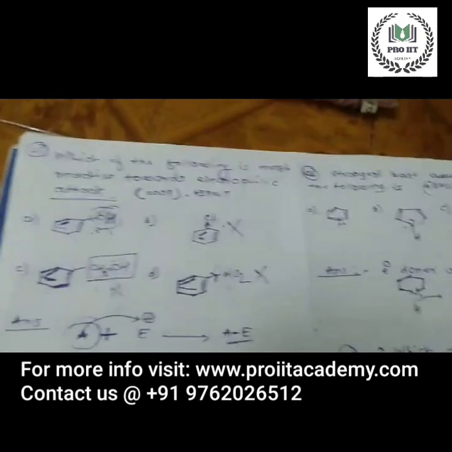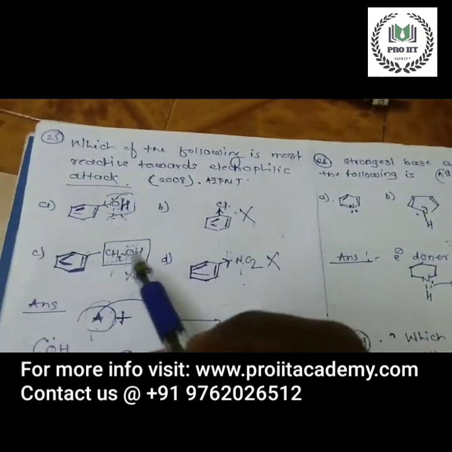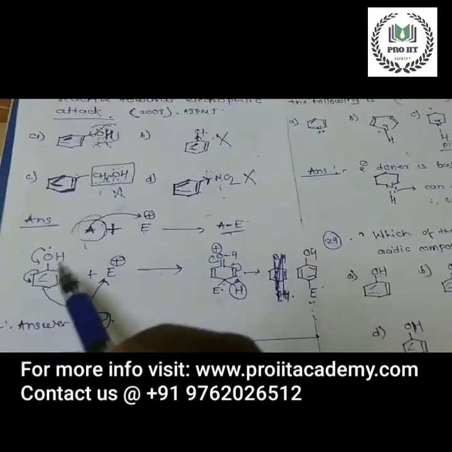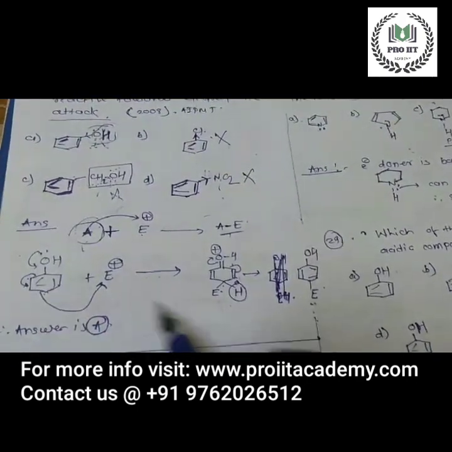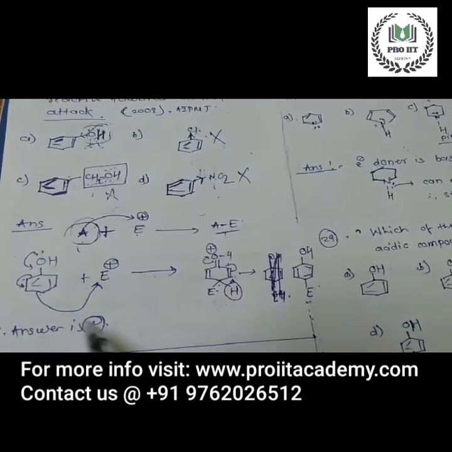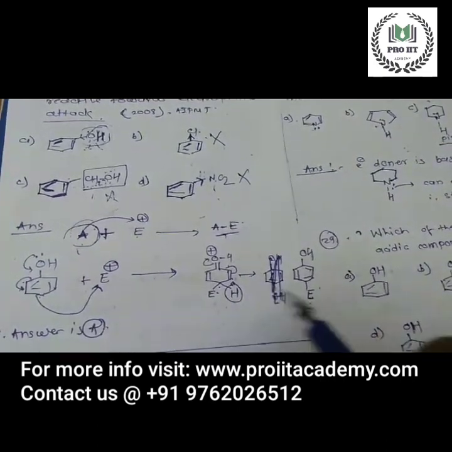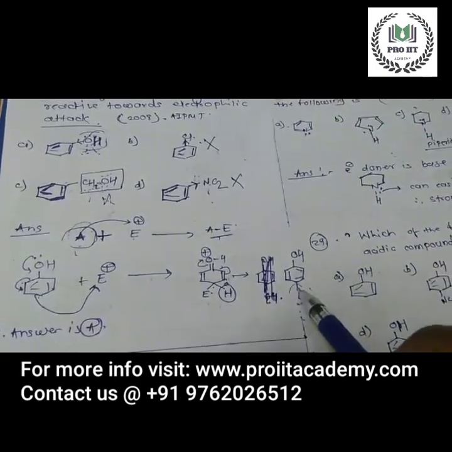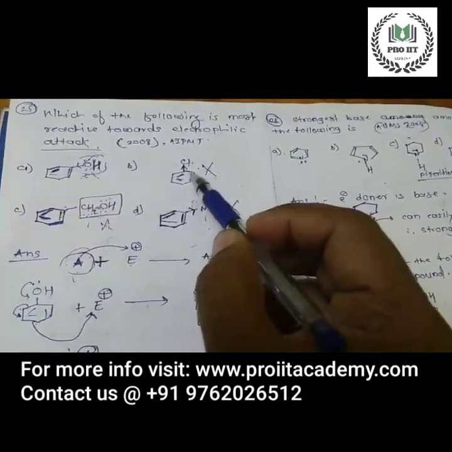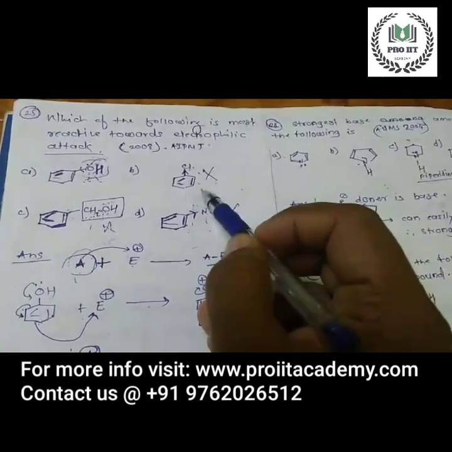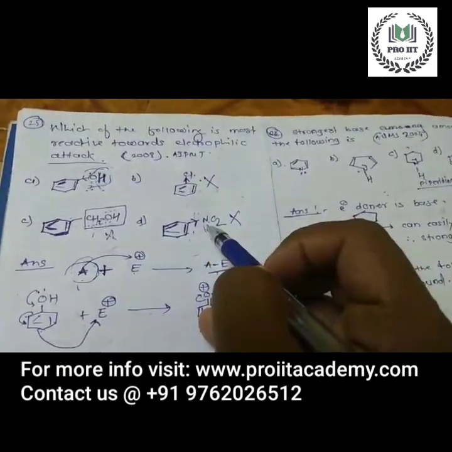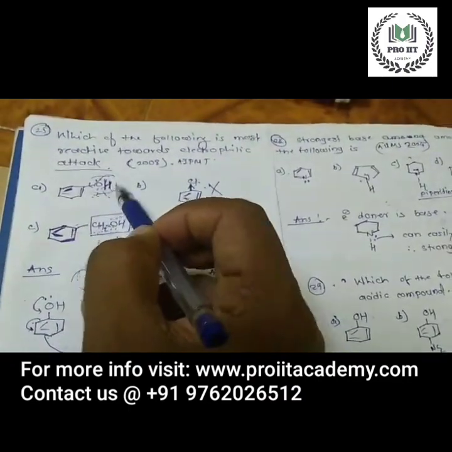As OH is an electron donor, it is ortho-para directing. Therefore, as OH donates electrons, the attack of the electrophile takes place at ortho or para. I have shown the para position here. These others are electron withdrawing, meta directing groups, while this is an electron donating group.